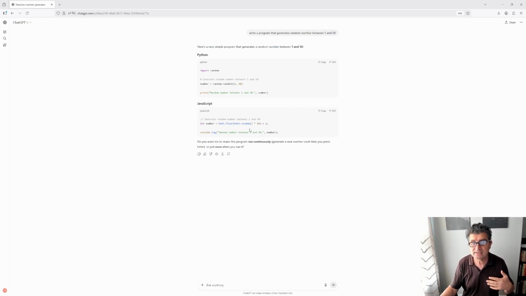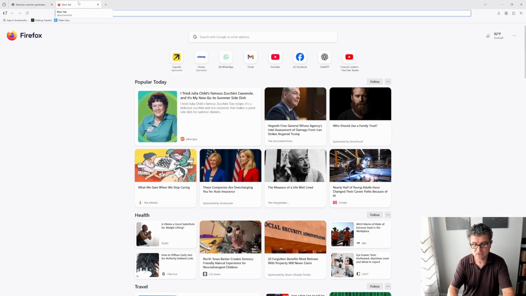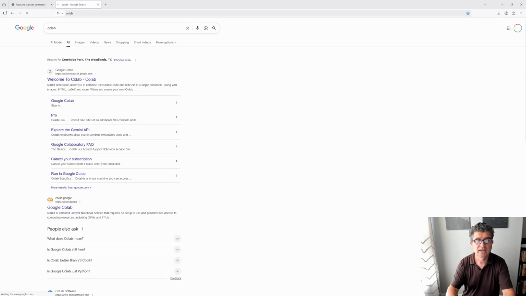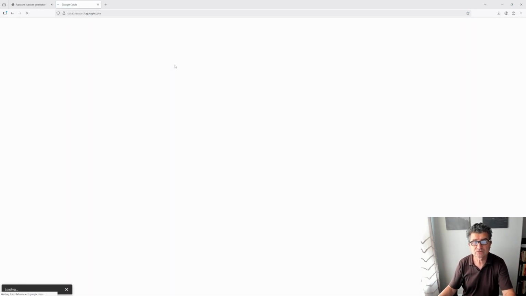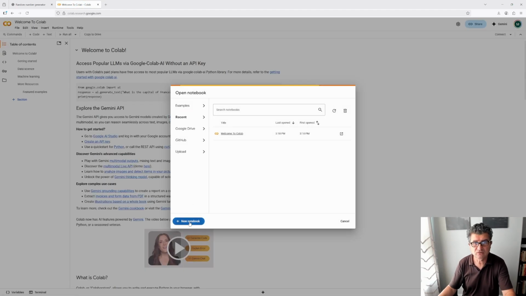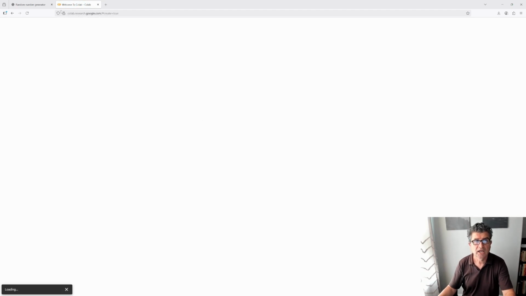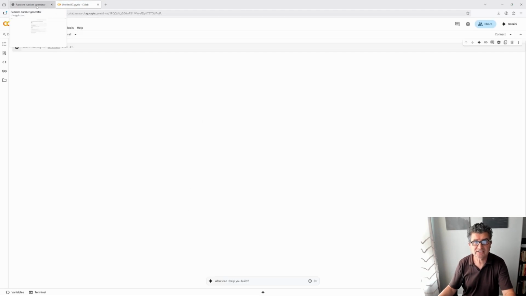What we can do is copy this code and execute it somewhere. If you don't have a computer, it's okay too, because you go to Google and type Google Colab. Google actually gives you a computer. So you create a new notebook. Here you go, and you can just execute it, and it's going to be saved to your Google Drive.